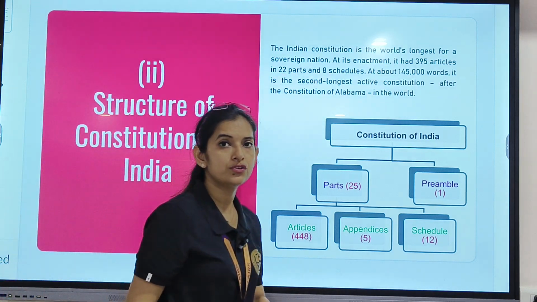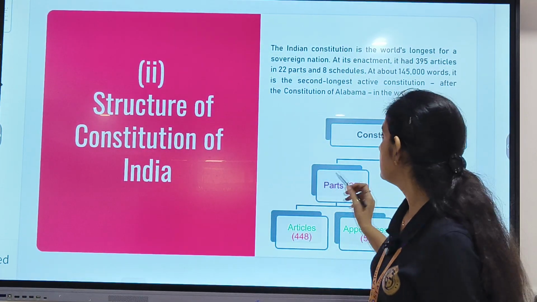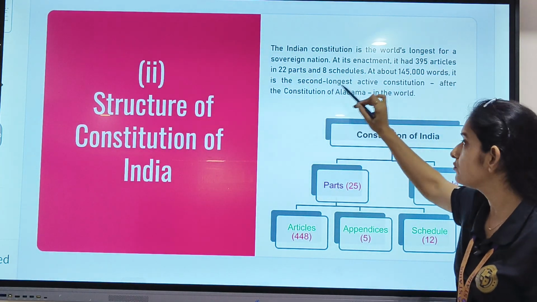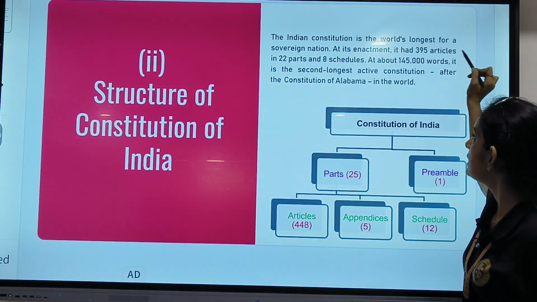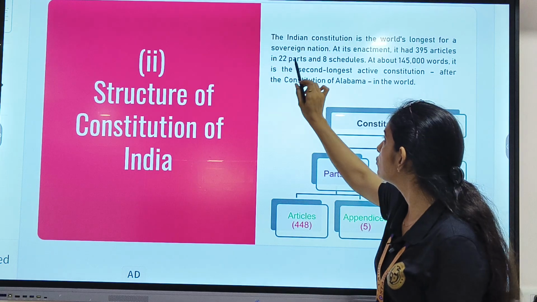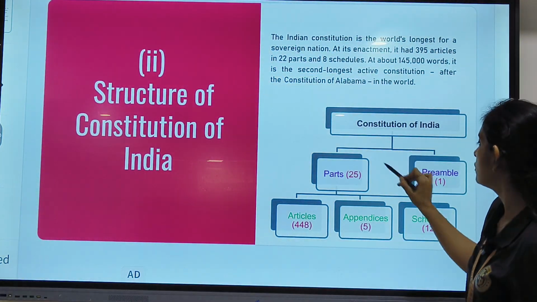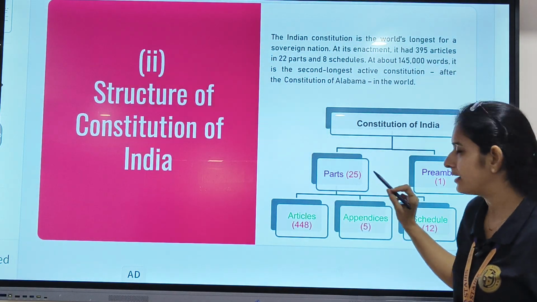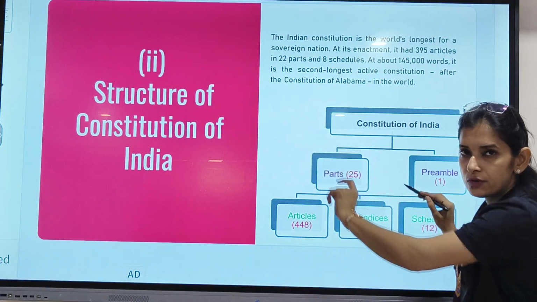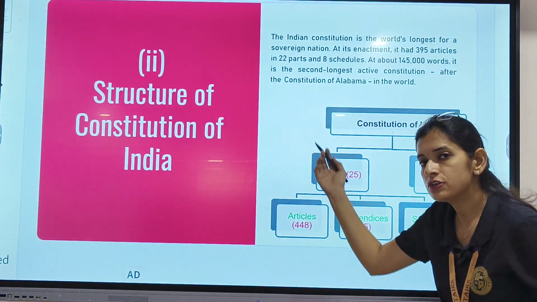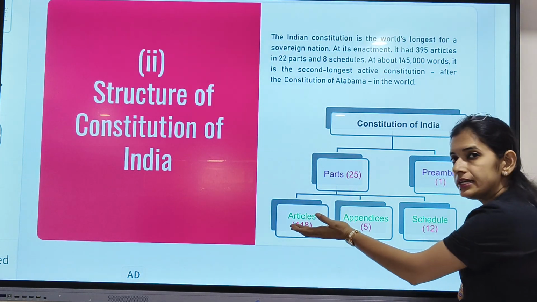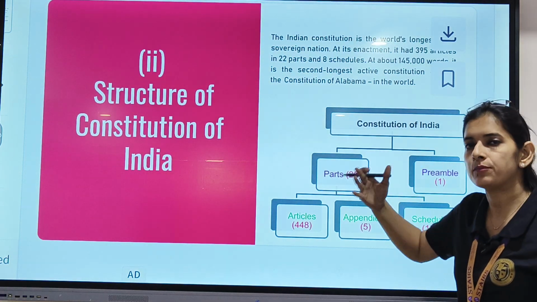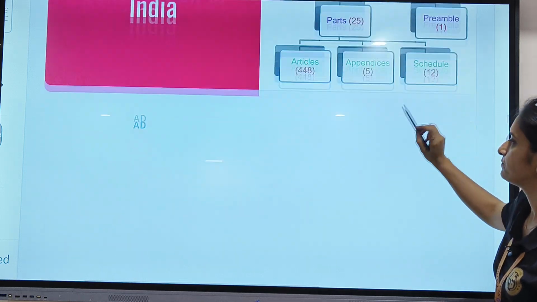Talking about the structure of the Constitution, it is like this. Clear? Firstly, it is the world's largest Constitution. Secondly, it has 395 articles, which are divided into 22 parts and 8 schedules. The Constitution of India is divided, firstly, into two parts: the first part with 25 parts and second, the preamble, which we have already discussed. These 25 parts are also subdivided into 448 articles, 5 appendices and 12 schedules. We will discuss that in later classes.